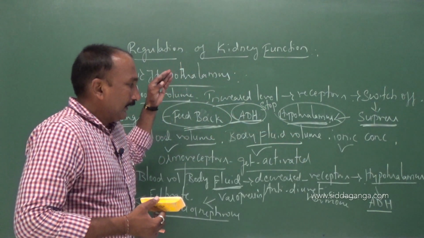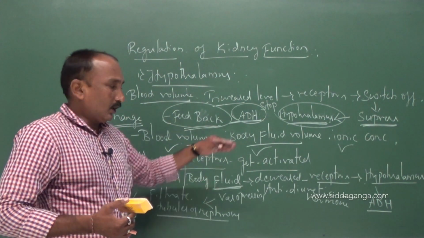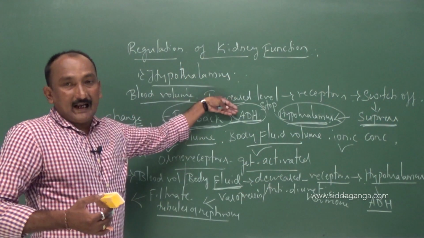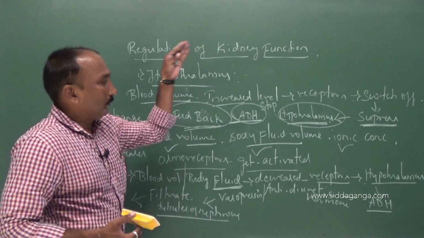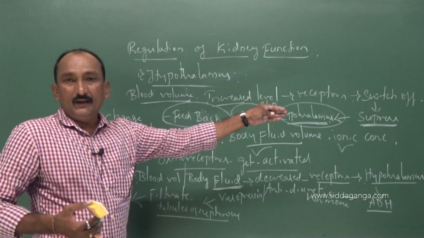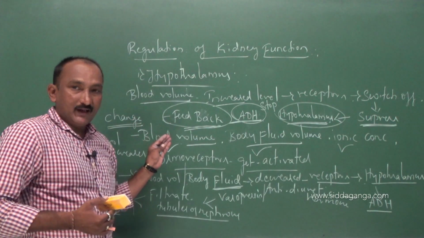If there is any change, if it is lower, the receptors get activated. If the blood volume is slightly higher, the receptors get switched off, thereby checking the release of ADH from the hypothalamus. Okay, that is about the hypothalamus.